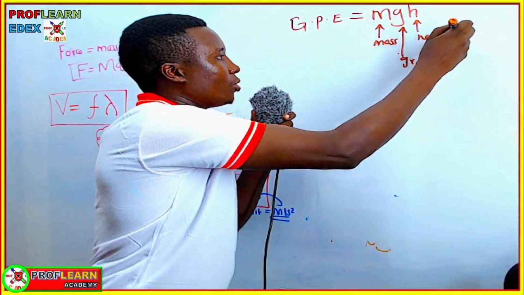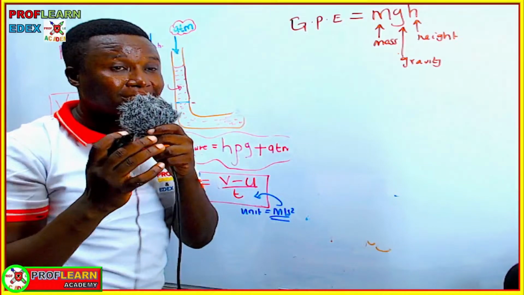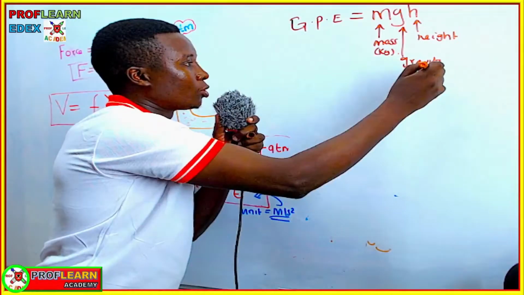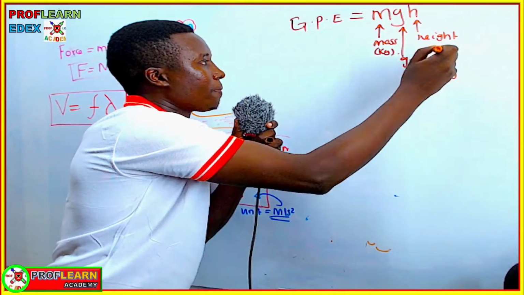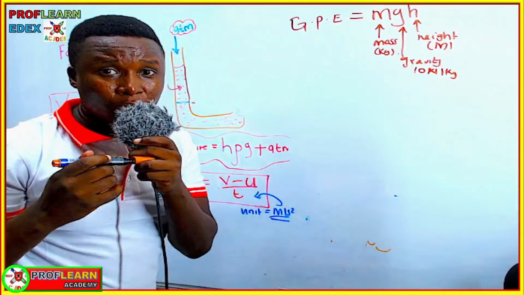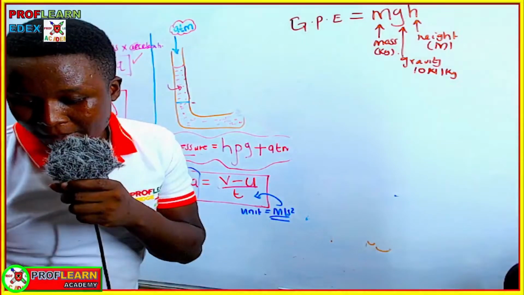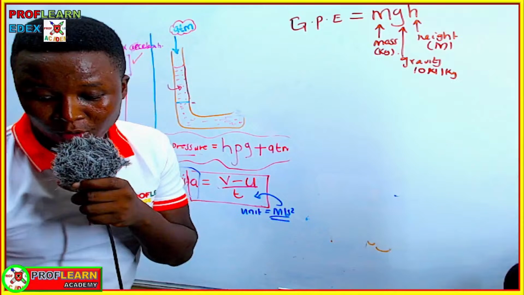Something you need when using this formula is that the units must be in SI units. So mass must be in kilograms, gravity 10 newtons per kg, and height should be in meters. If the units are not in meters, be very sure to convert them so that you can get all your marks.